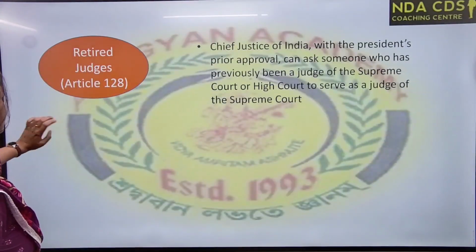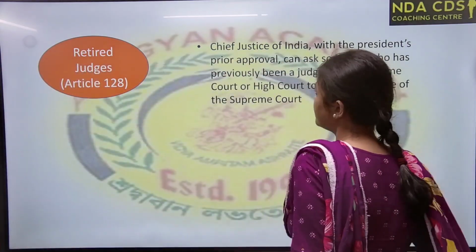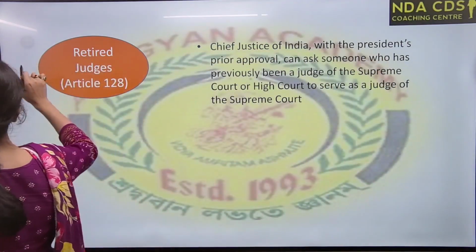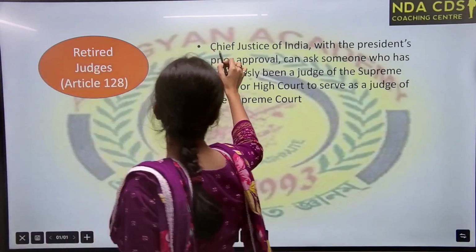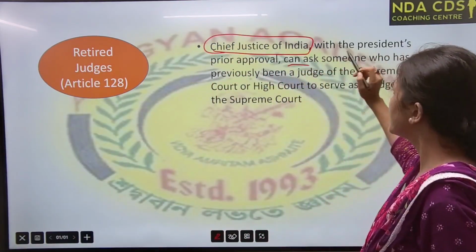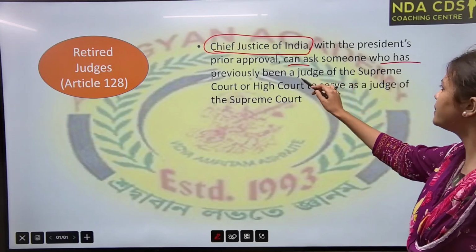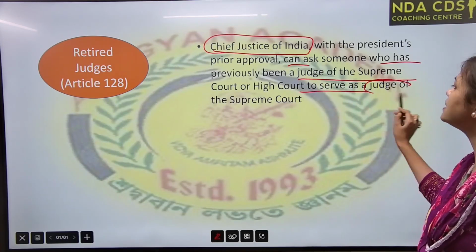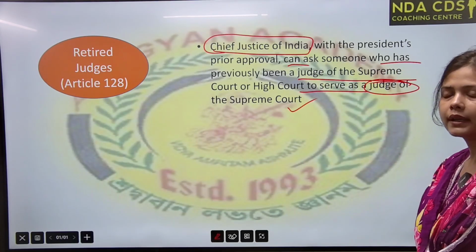Then the last one is retired judges. The Chief Justice of India, along with the approval of the President of India, can ask someone who has previously been a judge of the Supreme Court or High Court to serve as a judge of the Supreme Court.